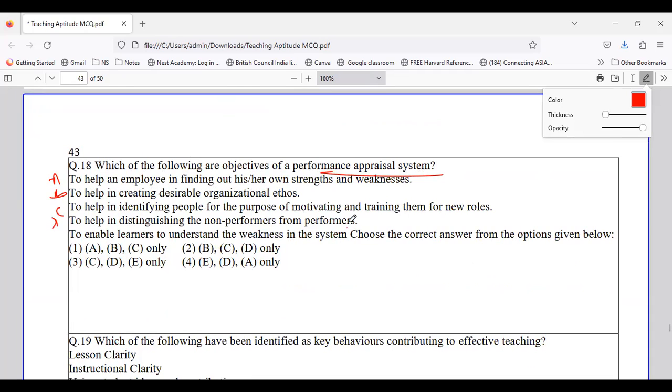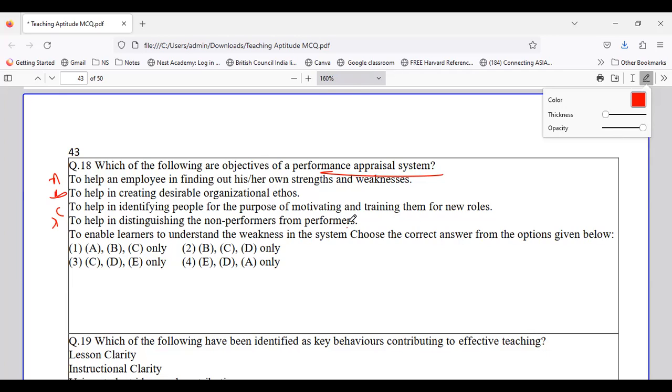So which are the objectives of the performance appraisal system? Actually, this concept is related to the management topic, but anyways, it is given as a part of your teaching learning aptitude. From the given options, you have to identify the one which stands to be the performance appraisal system.